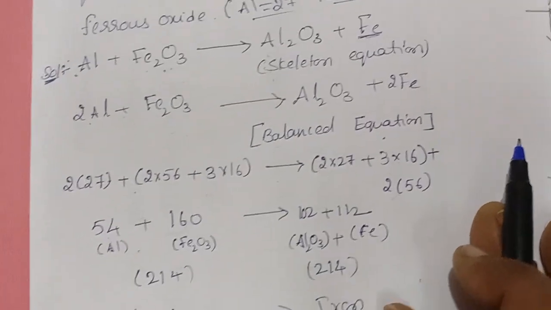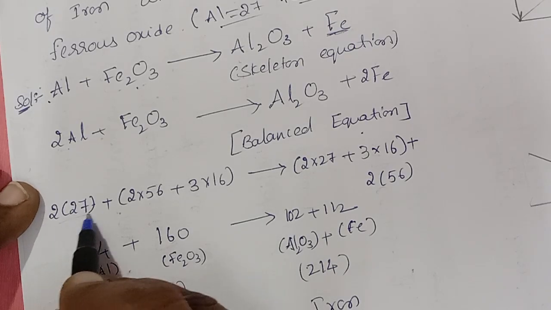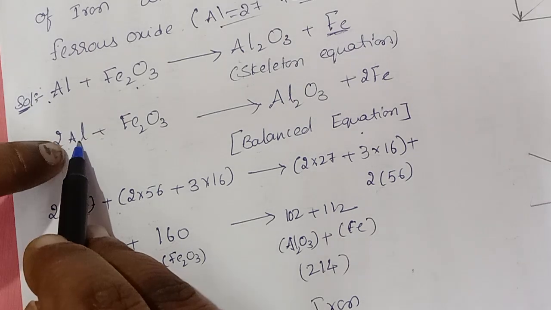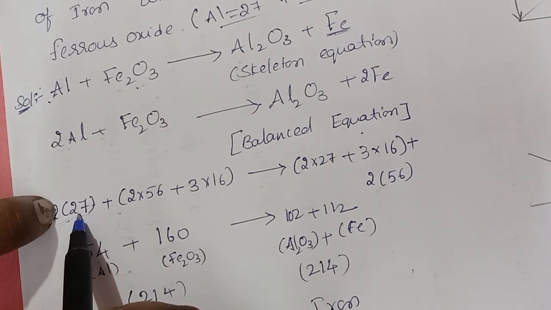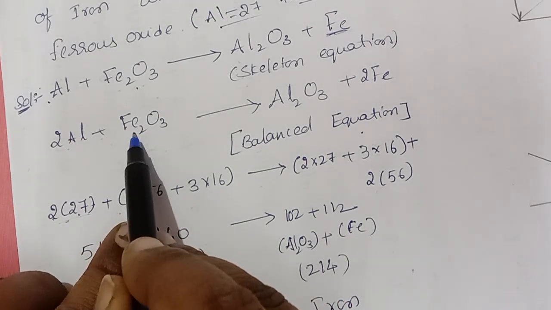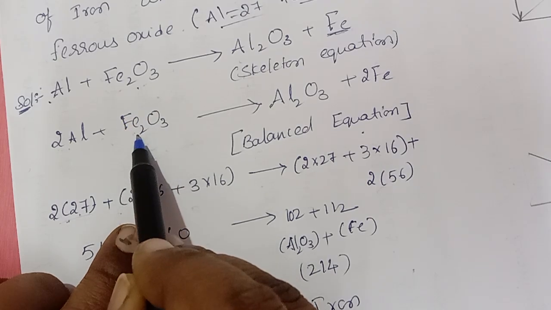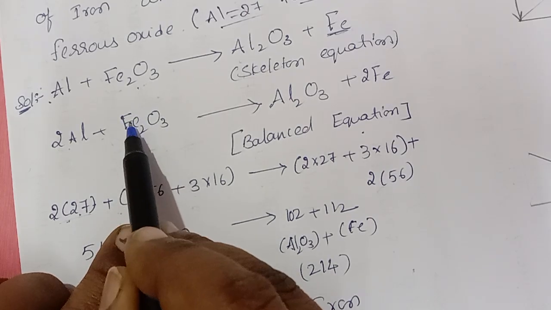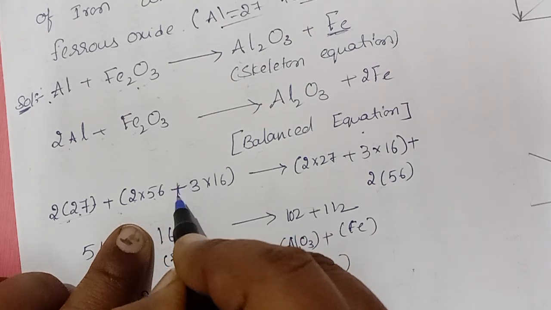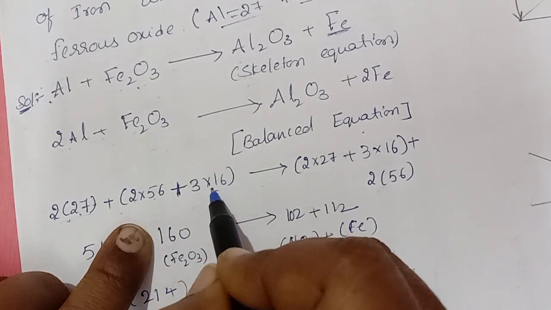See here. Now substitute your element weights, the atomic weights. In the place of aluminum, 2 into 27, right? Okay, simple one. Fe2O3: how many iron atoms are there? 2, weight 56, plus 3 into the atomic weight of oxygen, 16.